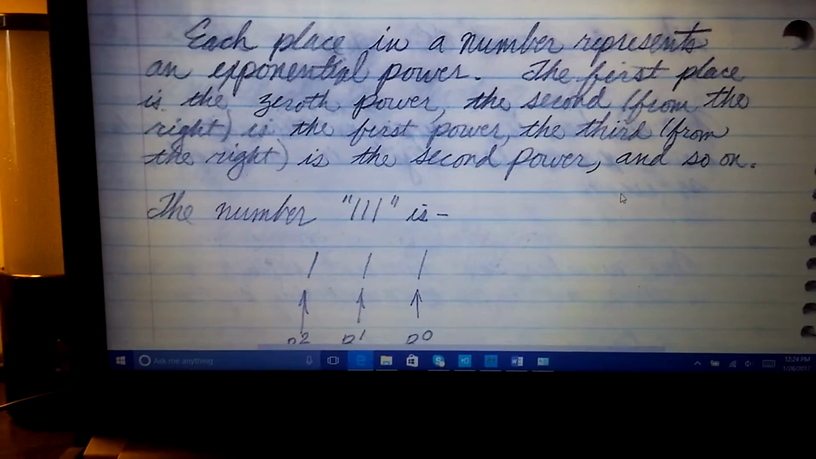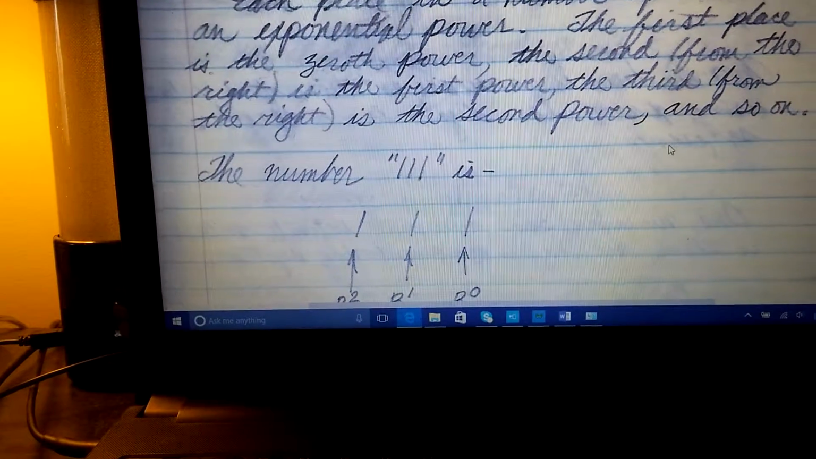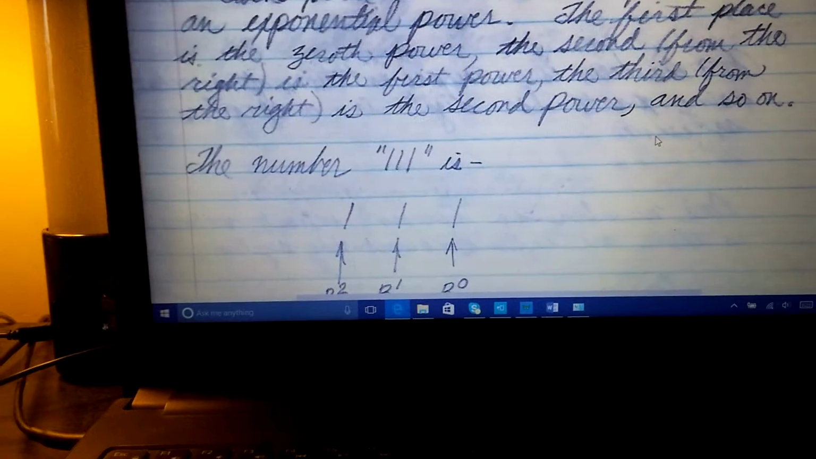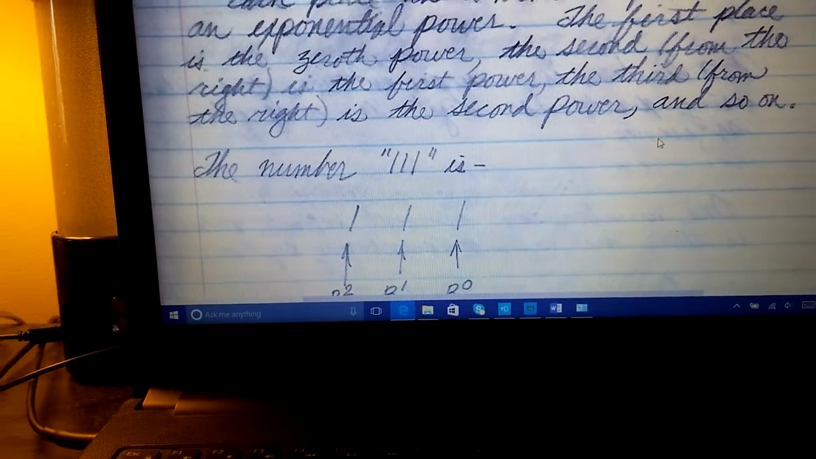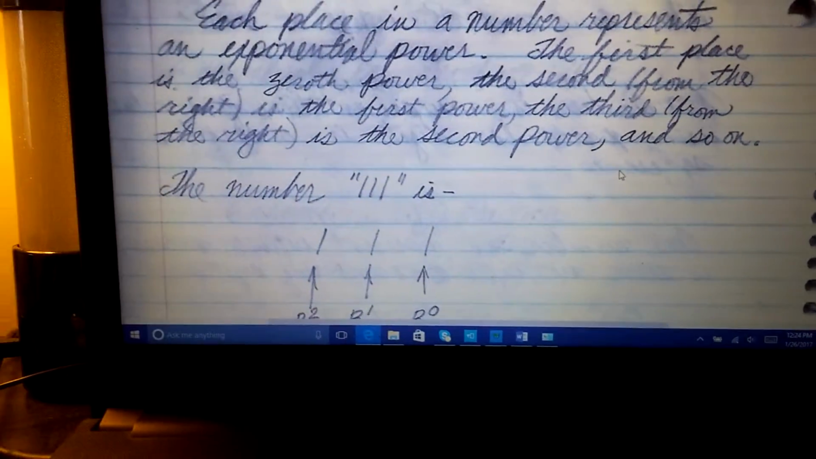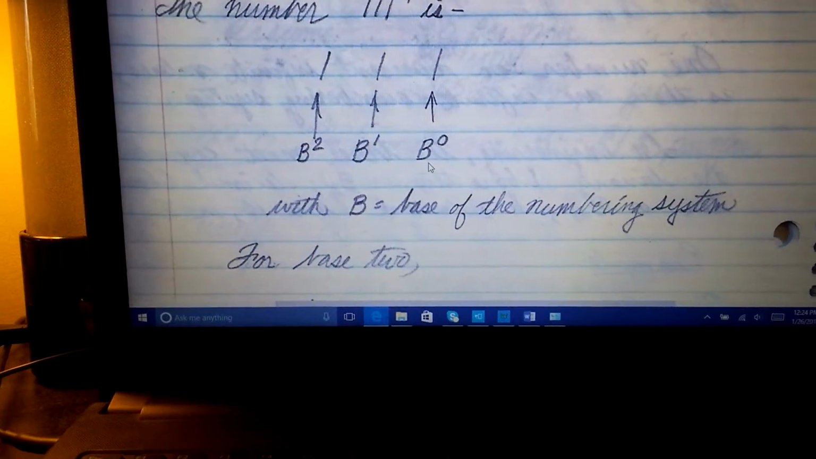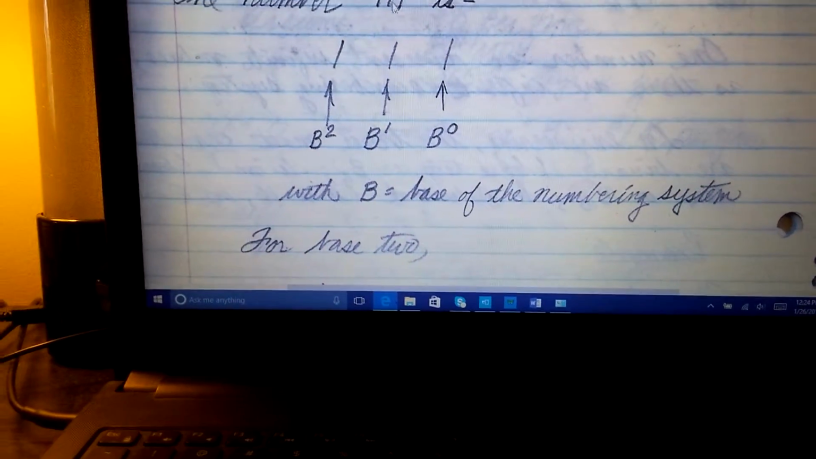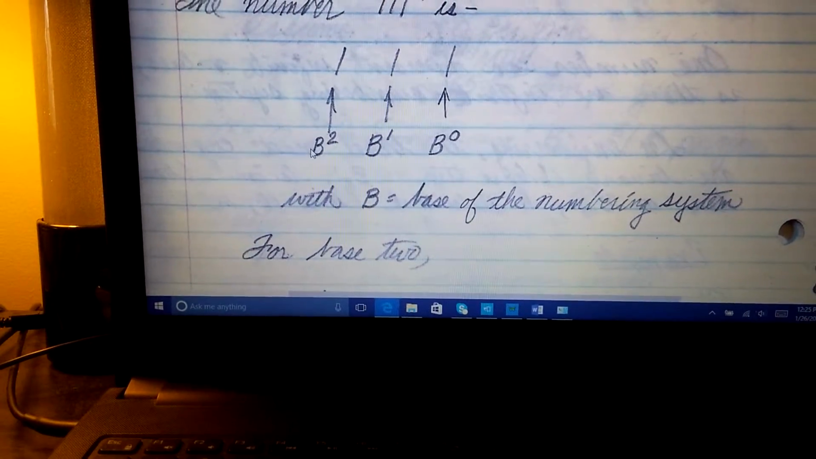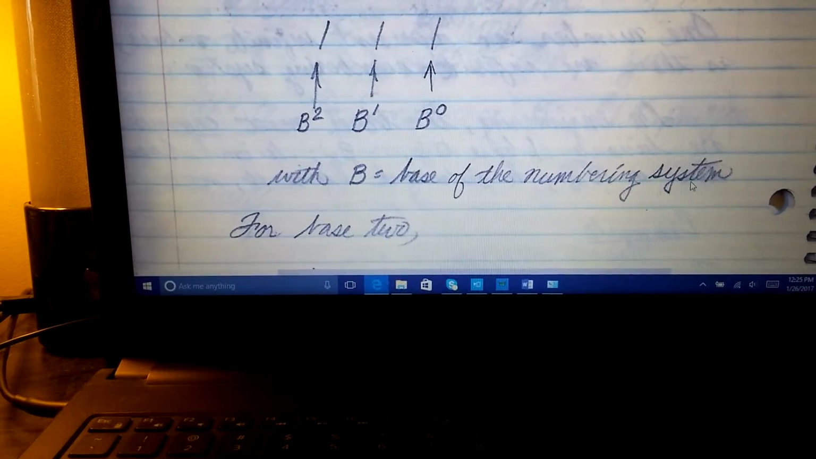Each place in a number represents an exponential power. The first place in a number, the place all the way over to the right, is the 0th power. The second from the right is the first power. The third from the right is the second power, and so on. So in the number 111, the first digit is b to the 0th power, the second digit is b to the first power, and the third digit is b to the second power. And b is the base of the numbering system you're using.